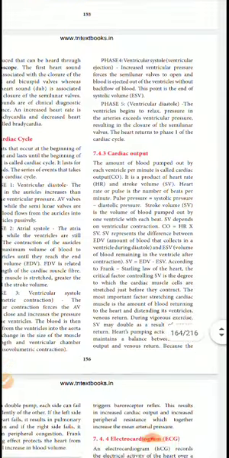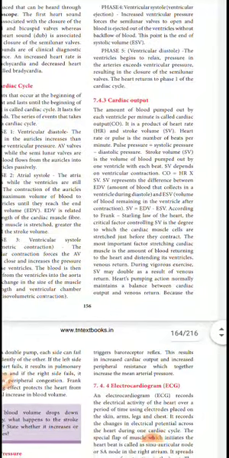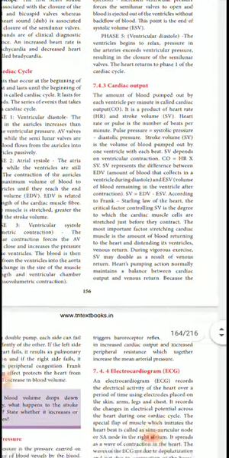It's the ventricular ejection. It will happen in the ventricular systole. Increased ventricular pressure forces the semilunar valves to open and blood is ejected out of the ventricle without backflow of blood. The point is the end of the systole volume, that is ESV. Phase 5, the ventricular relaxation begins. Pressure in the atria exceeds ventricular pressure, resulting in the closure of the semilunar valves. The heart returns to phase 1 of the cardiac cycle.